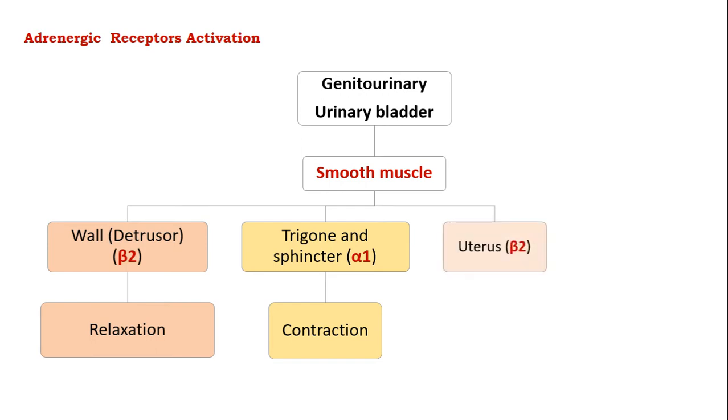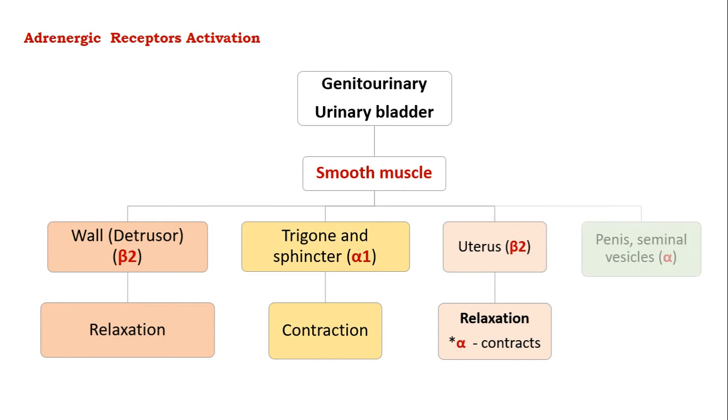Whereas with respect to the uterine smooth muscles, activation of beta 2 receptors present in the uterine smooth muscles leads to the relaxation of the uterine smooth muscles, whereas alpha receptor stimulation can also cause some contraction of the uterus. On the penis and in the seminal vesicles, activation of alpha receptors will help in ejaculation.